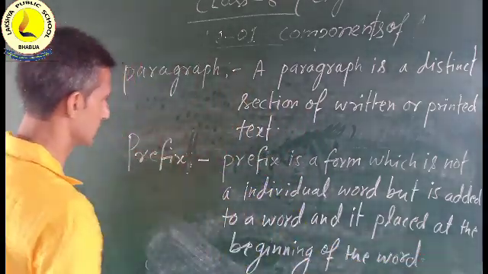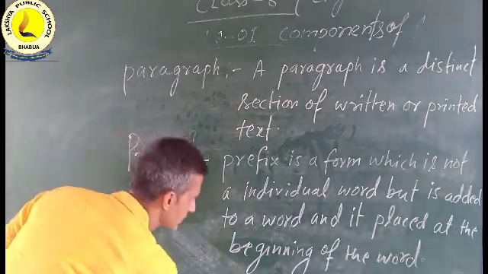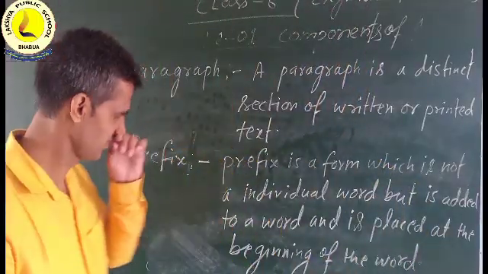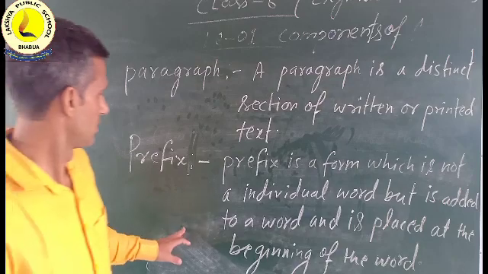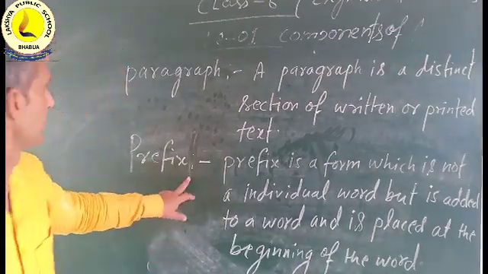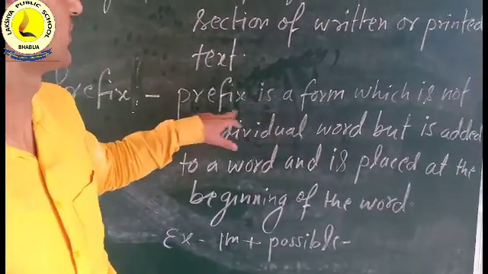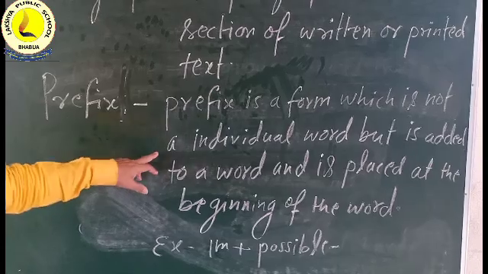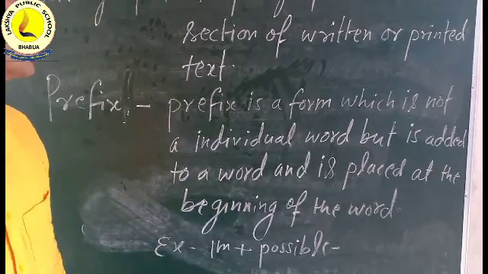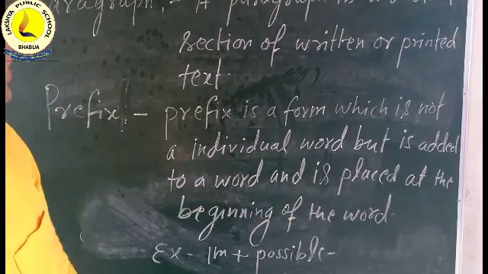Example: so we will see examples of prefix. Prefix here is saying that a prefix is a form which is not an individual word, but is added to a word and is placed at the beginning of the word.